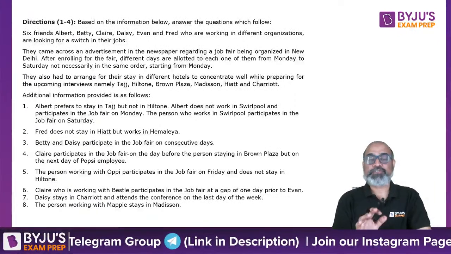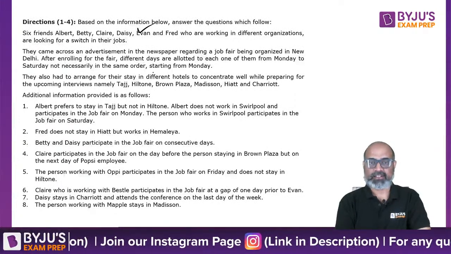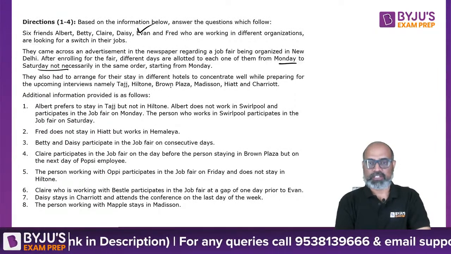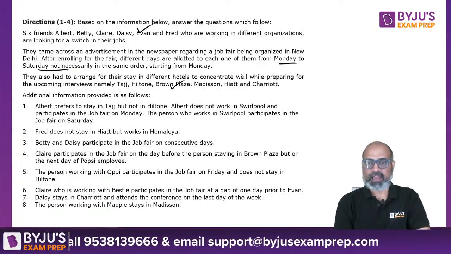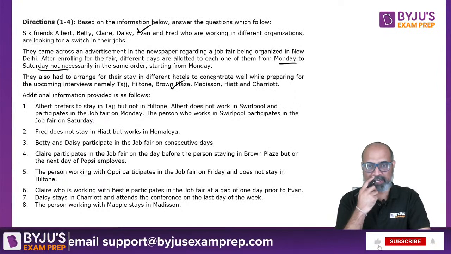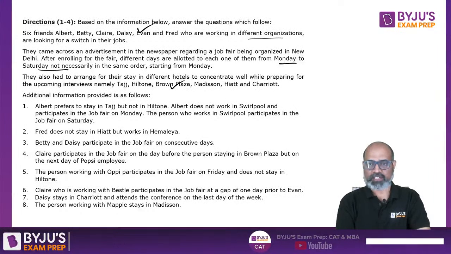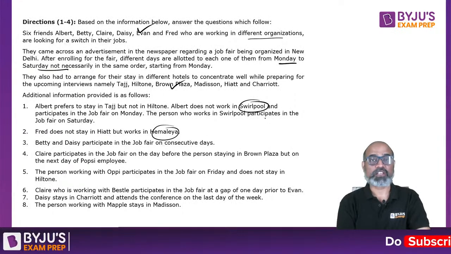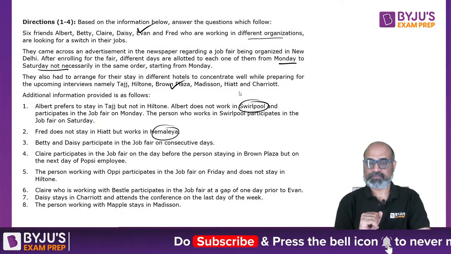So we need to identify how many attributes we have. So we have the names here, and then we have the days, of course, 2. The third is going to be the hotels, and they are working in different organizations, right? So are we given name of the organizations? Okay, yes, we do have name of some of the organizations in the statement. Works in Himalaya, does not work in Soulpool. So we have a total of 4 attributes, right?